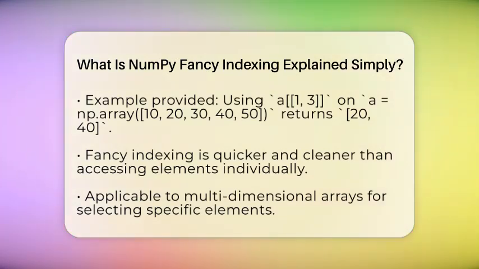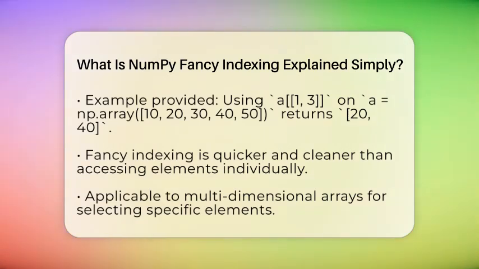For example, let's say you have an array defined as a = np.array([10, 20, 30, 40, 50]). If you use fancy indexing like a[[1, 3]], you will get back the elements 20, 40. This method is not only quicker but also cleaner than accessing each element separately.